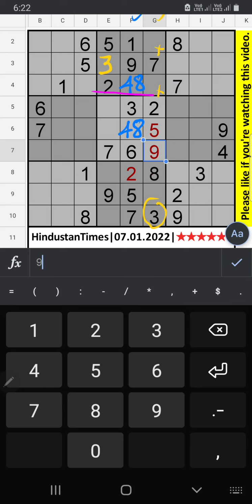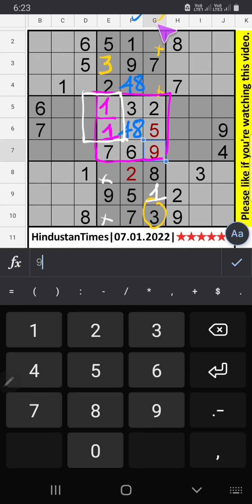Fifth grid, 1 will come in any one of the cells. Will confirm later. Since 1 is here, then 1 can't come in these cells. Then 1 is confirmed here.